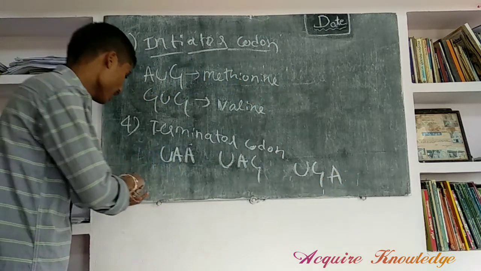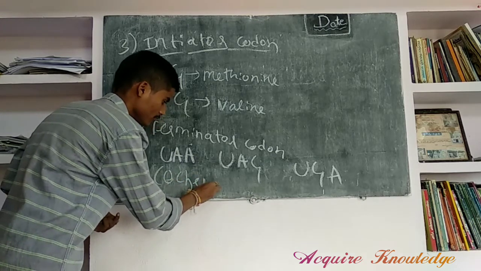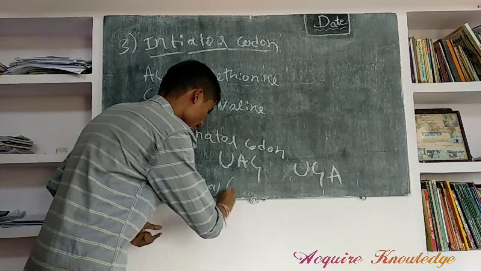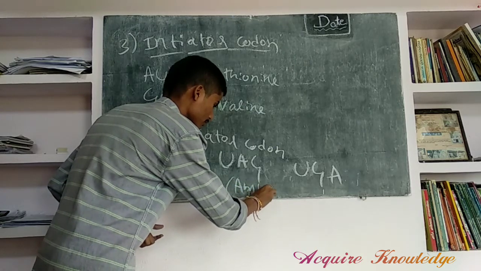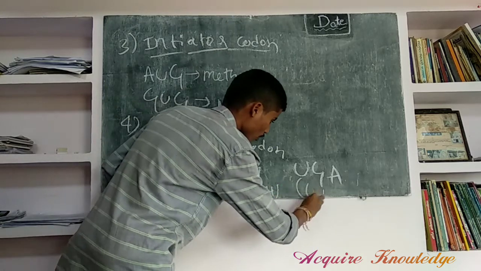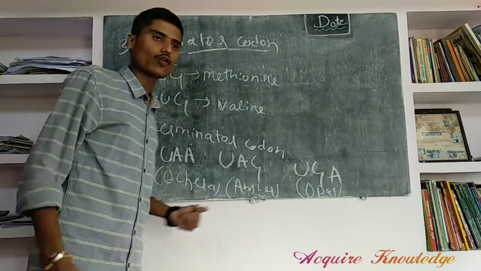UAA is called Ochre. UAG is called Amber. UGA is called Opal. These 3 are the terminator codons.